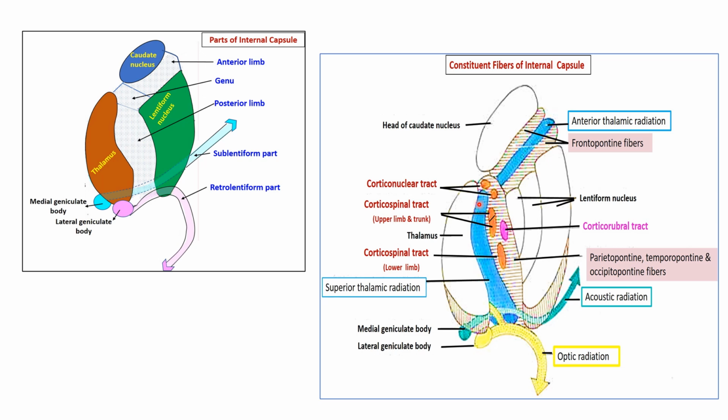And you have the corticonuclear or corticobulbar tract, the corticospinal tract for upper limb and trunk, the corticospinal tract of lower limb, and the corticorubral tract. And these are the parieto-pontine, temporo-pontine and occipito-pontine fibers. This is the acoustic radiation from the medial geniculate body and this is the optic radiation from the lateral geniculate body.